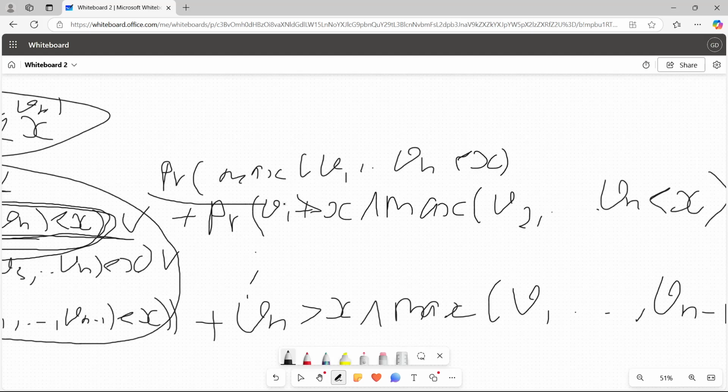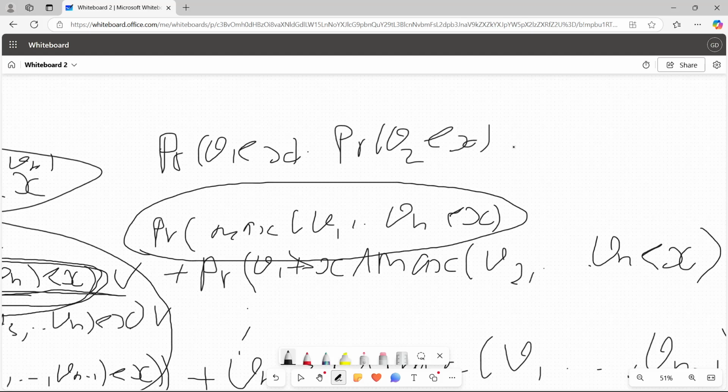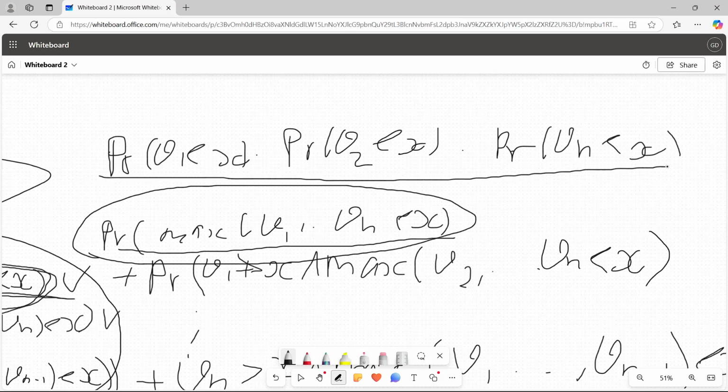Now we can look at this, and this is just the probability that v1 is less than x multiplied by the probability that v2 is less than x, and so on until the probability that vn is less than x. This is because for this to be true, all of them should be less than x.